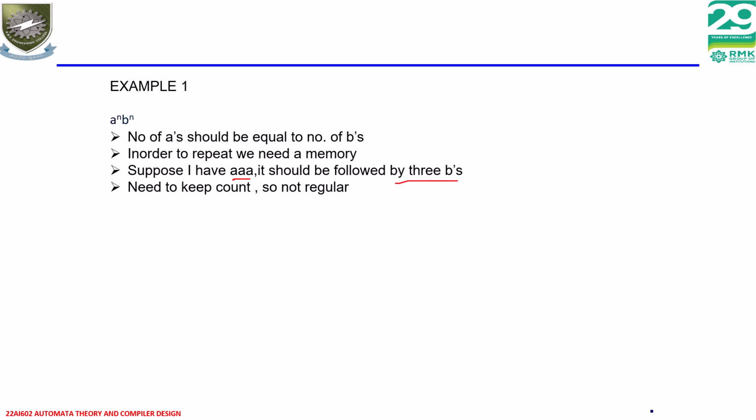So we have to keep the count in track. It will be very hard to keep the count of the number of A's so that it is equal to the count of the number of B's. So we will call it not regular.